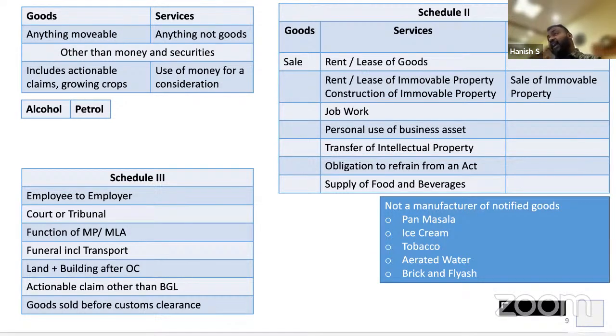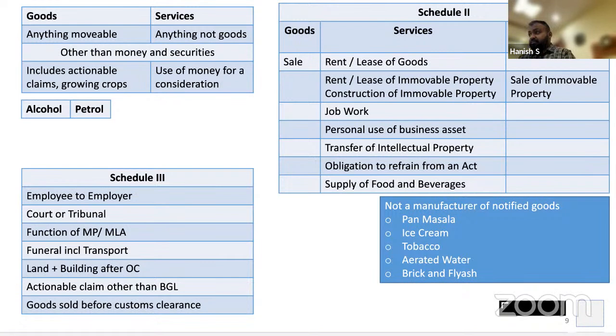Plus, you have an enhanced limit of 40 lakhs. If the state has issued a notification, then the regular 20 lakhs will become 40 lakhs. That 40 lakhs is applicable only for supply of goods, not for services, and only for intrastate supplies. There also, you cannot be dealing in these 5 products. So the relevance of these 5 products is that you cannot be under the composition scheme. If you are under the composition scheme and dealing in or manufacturing these goods, you are out of the composition scheme. So how to come out of the composition scheme? Buy one cigarette and sell it off. Don't consume, right? Buy and sell. Otherwise also don't consume, even if you are under the regular scheme.